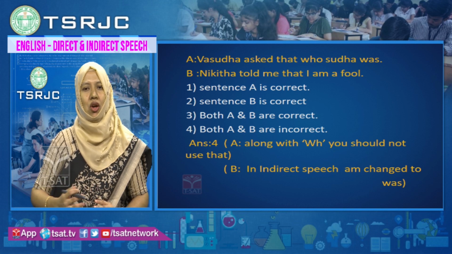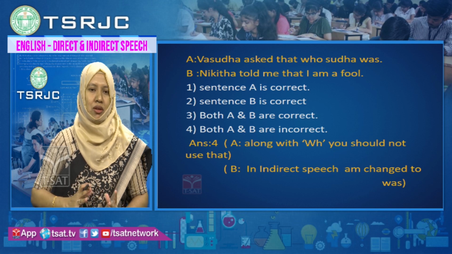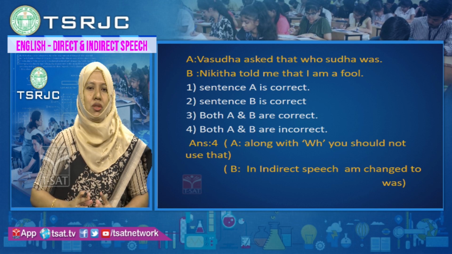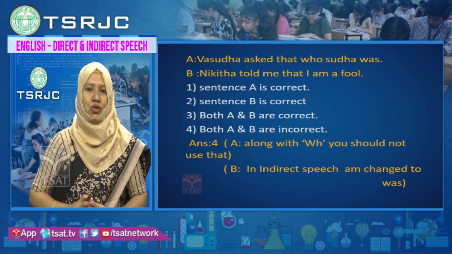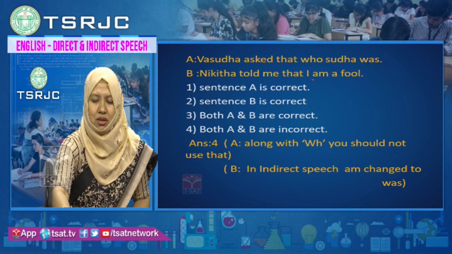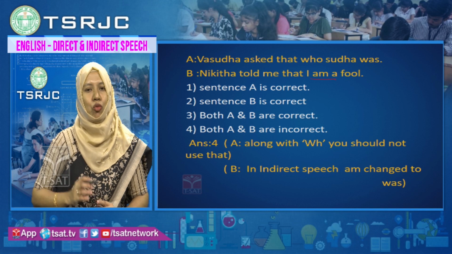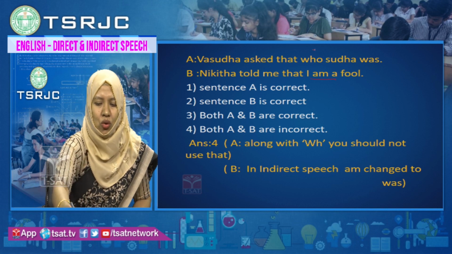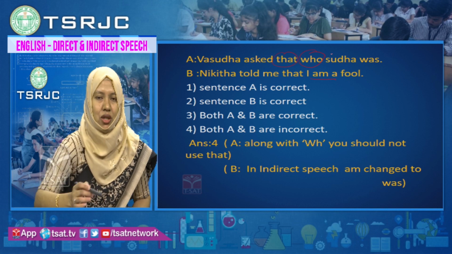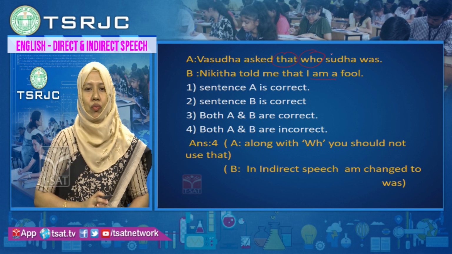Vasudha asked that who Sudha was, Nikita told that. Option 4 is correct because in indirect speech am is changed to was. Here am is not changed. So both the sentences are wrong. Here who is used along with the conjunction, where you should not use who.